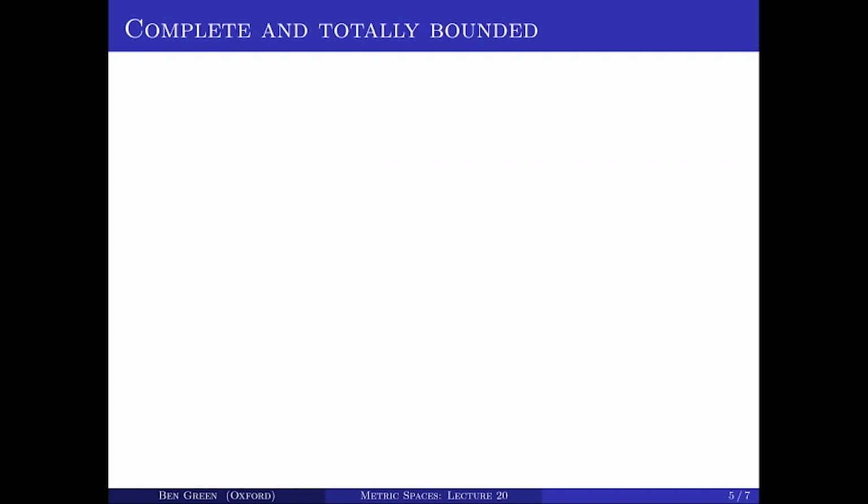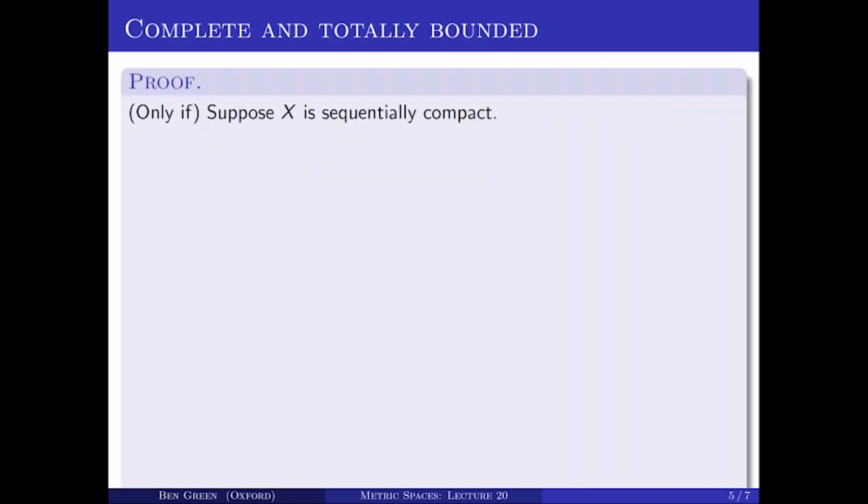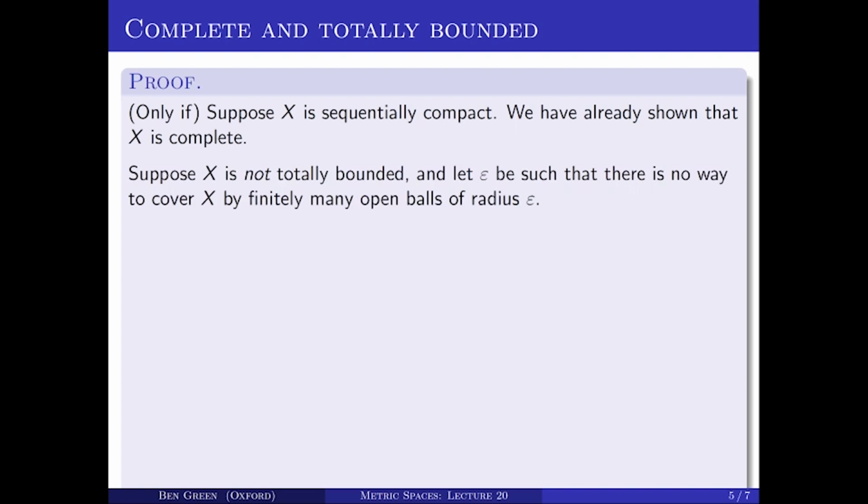There are two directions, an if and an only if. So we'll do the only if first, for the simple reason that we've already done most of that. So suppose that X is sequentially compact. I want to show that it's complete and that it's totally bounded. But we've already shown that it's complete. So all we need to do is show that it's totally bounded.